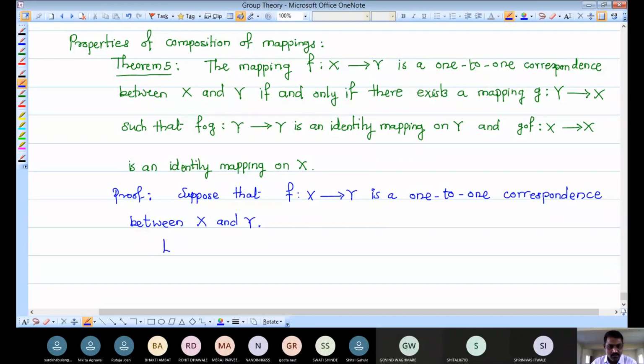Now let small y belong to capital Y. I have chosen one arbitrary element from the set Y, that is small y.